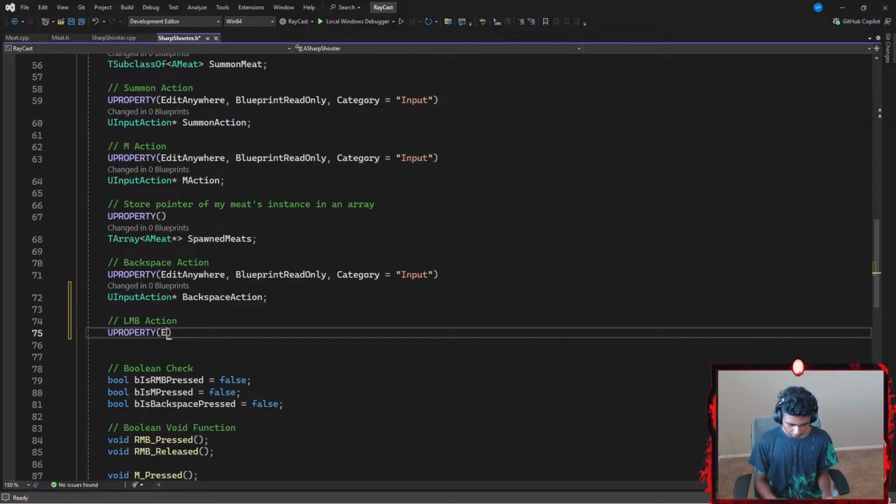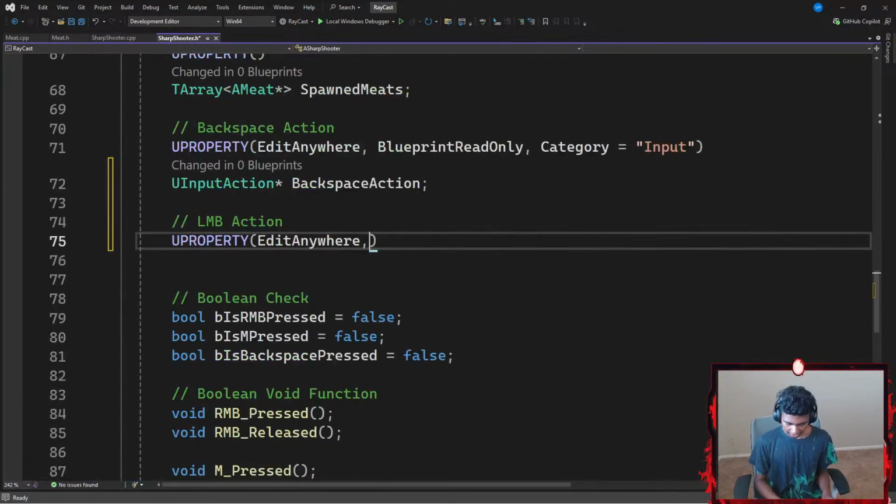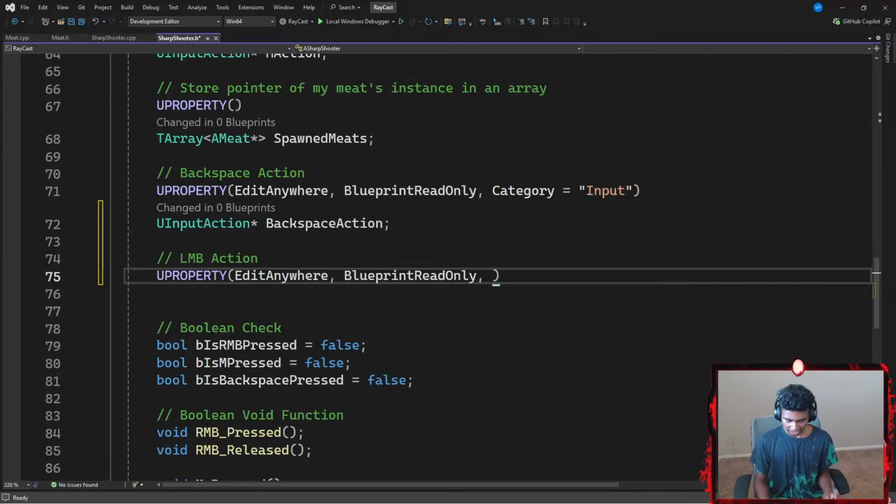That's it for my LMB action. Firstly, I want to set my UPROPERTY to be EditAnywhere. I want to be able to edit my LMB action anywhere. I want my LMB action to be BlueprintReadOnly. I only want my blueprint to be able to read my left mouse button's action, not really edit it. And then lastly, I want to categorize it in a category called something like Input, because basically left mouse button is an input that comes from my controller.